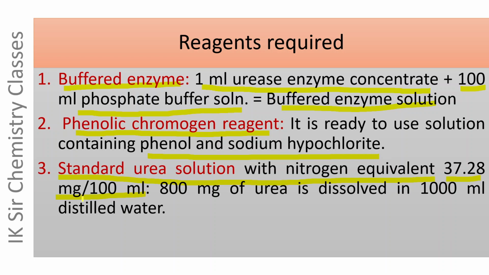For the preparation of this solution, 800 milligram of urea is dissolved in 1000 ml distilled water, and thus its concentration is 80 milligram urea per 100 ml. This is the concentration of urea, but its nitrogen equivalent is 37.28 milligram per 100 ml.